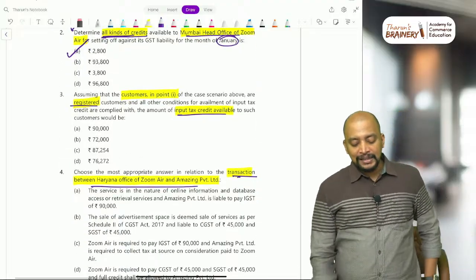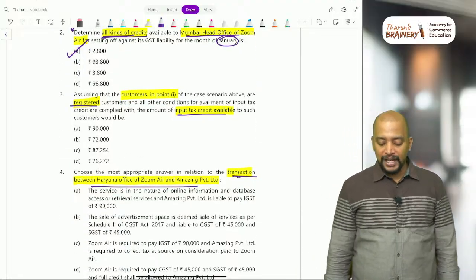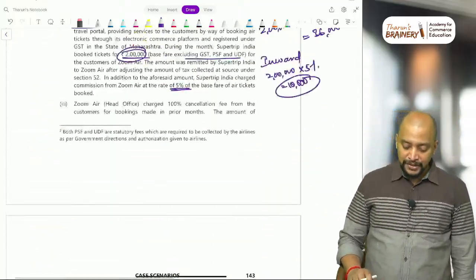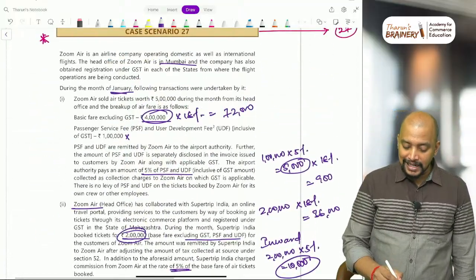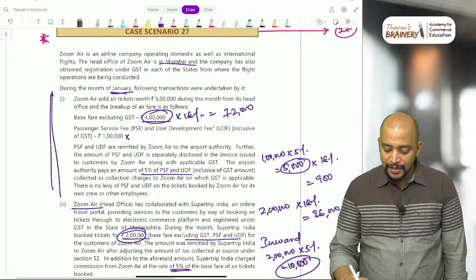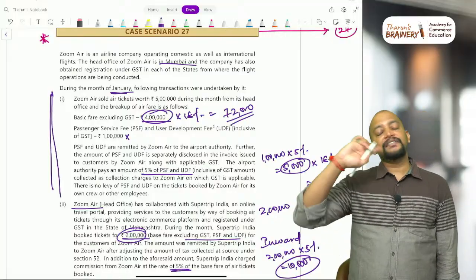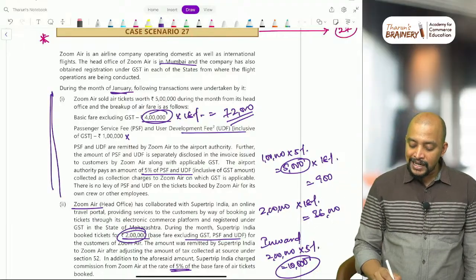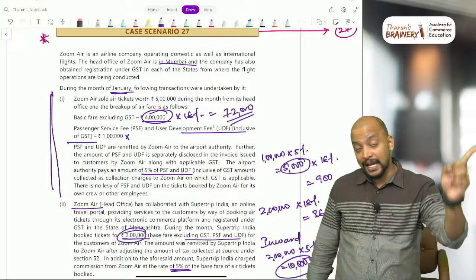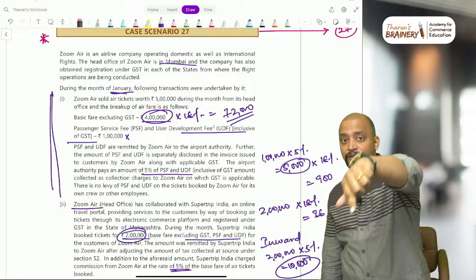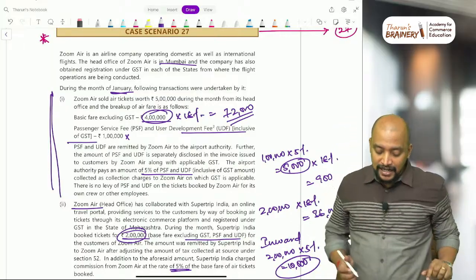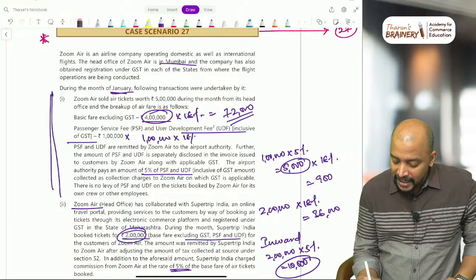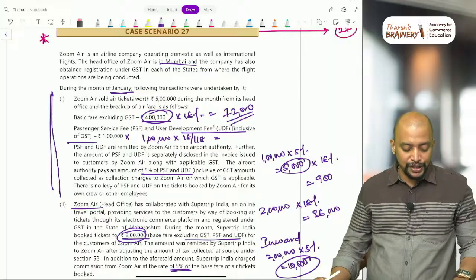Then, assuming that the customers in point number 1 of the case scenario are registered customers, what is the ITC available? In this case the customers are registered, so they pay 72,000, and that 72,000 they can take as ITC. What about the user development fee and passenger service fee? The airline will pay, the airport authority will raise an invoice to them on that, so they can take ITC. How much? 1 lakh into 18 by 118. Why 18 by 118? Because it is inclusive of GST.